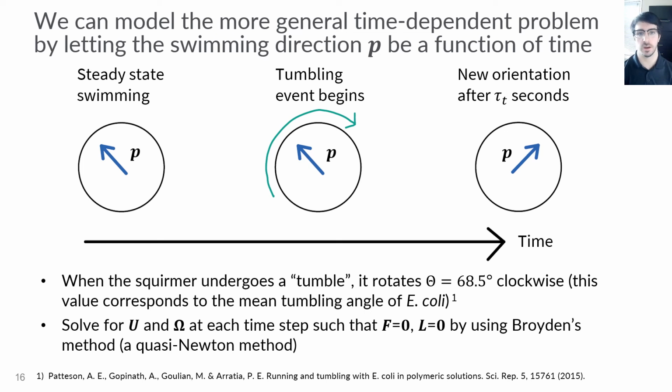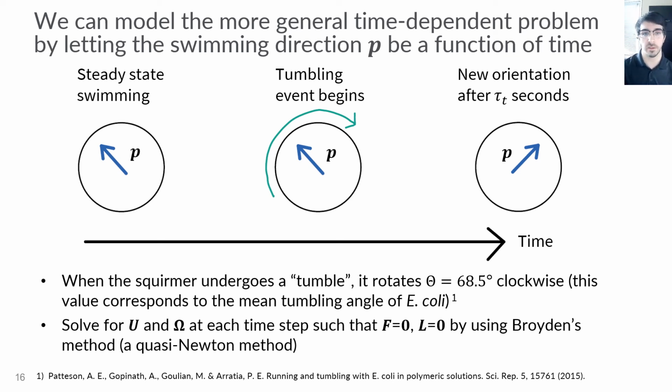To study this in detail, we're going to consider the following change in swimming direction in particular. Looking at this figure starting from the left, we consider a swimmer swimming at a steady speed u, here swimming in the northwest direction. At some point, it begins to execute a tumble, and it will rotate clockwise. After some period of time, tau sub t seconds, it will stop rotating and reach a new steady orientation. We select the angle that the organism sweeps through from this rotation, capital theta, such that it is equal to the mean tumbling angle of E. coli.